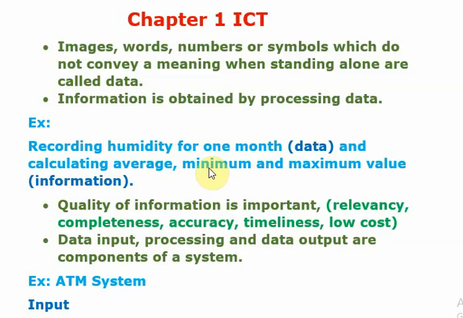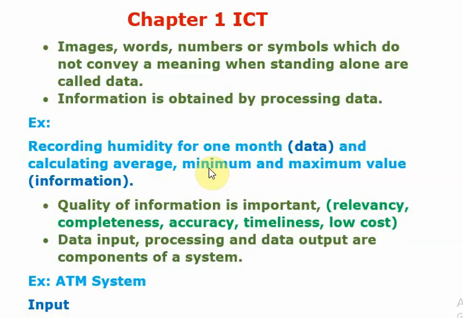Example, recording humidity for 1 month. Right? We just record the value. No meaning. Once we calculate the average, minimum or maximum value, then that becomes information. We have come to a conclusion. This is the average, this is the minimum, this is the maximum. Right? Always, when data is processed, we obtain information.